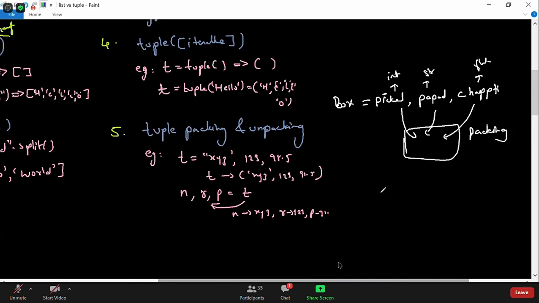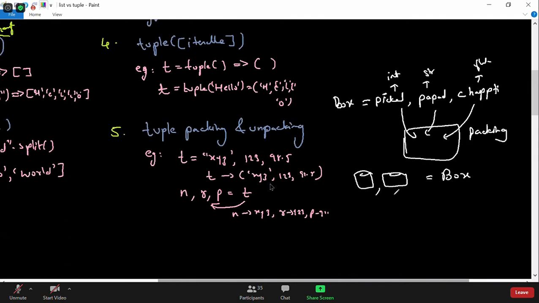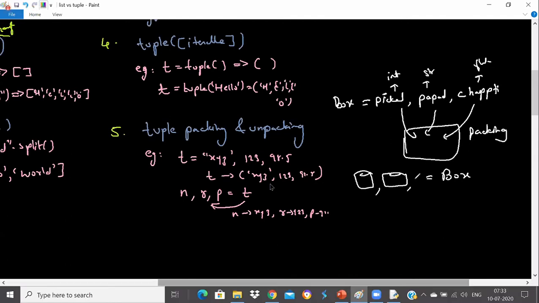And when you reach the destination, you take the box and you store the pickle in some container, a pickle container. Then papad you store in some big container, and chapati you can store in your plate. So this is called unpacking. Got my point, guys?